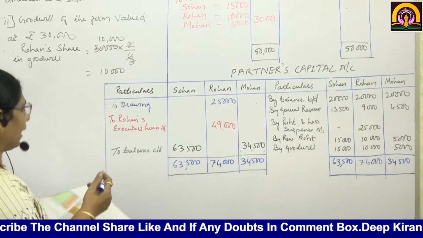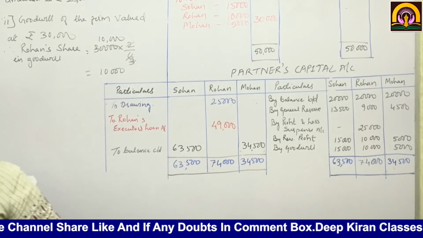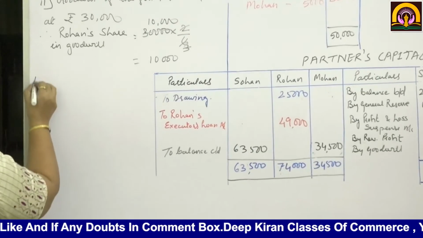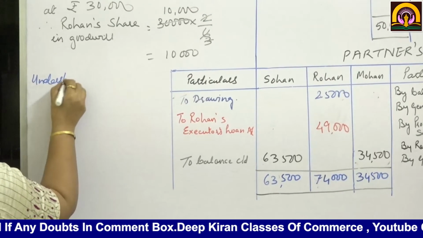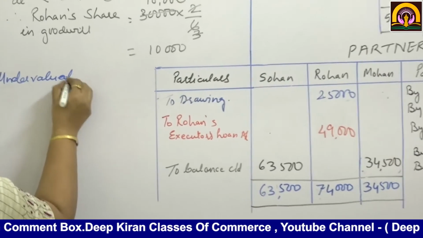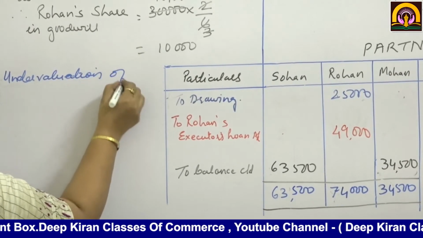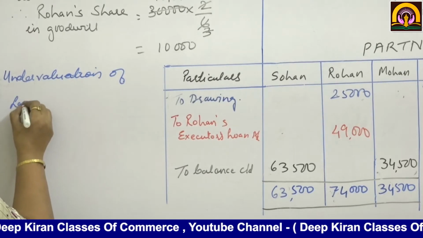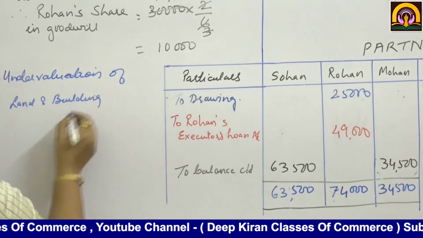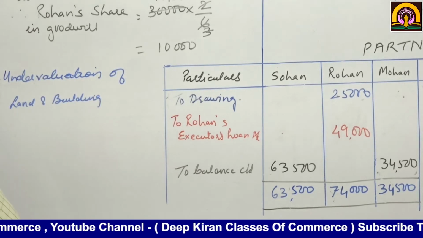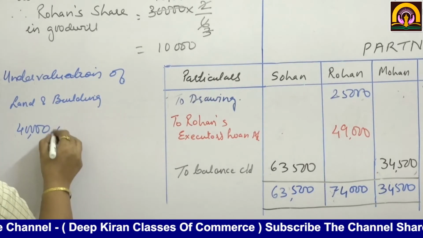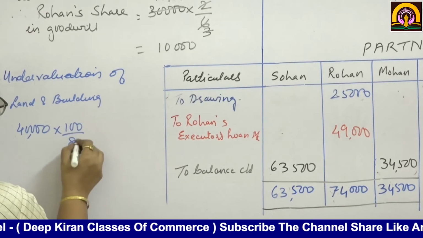This means that there is undervaluation of what? Undervaluation of what? Land and building. How much is the value of land and building? 40,000 into 100 upon 80.